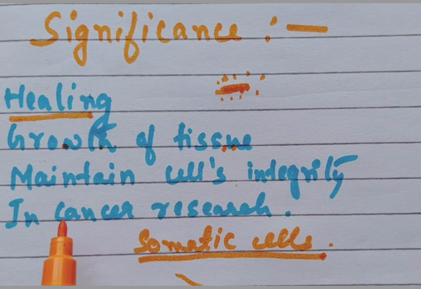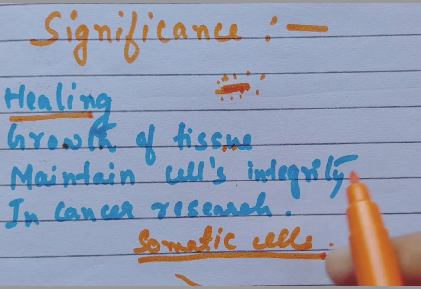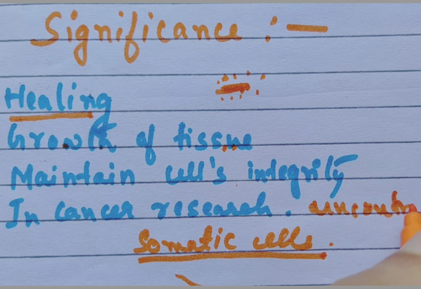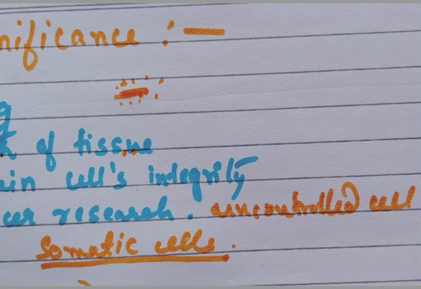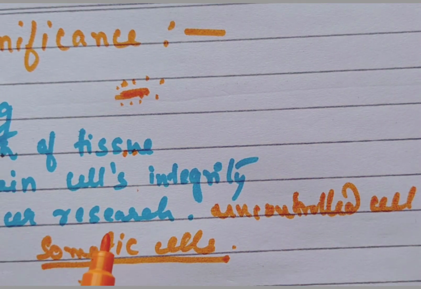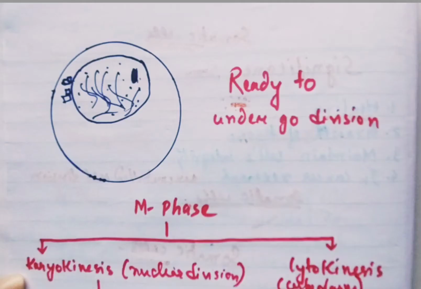And it is also essential in cancer research. Like we know that cancer is uncontrolled cell division. And what kind of cell division takes place? Mitosis takes place. Now in cancer research the process of mitosis is of great advantage to them.